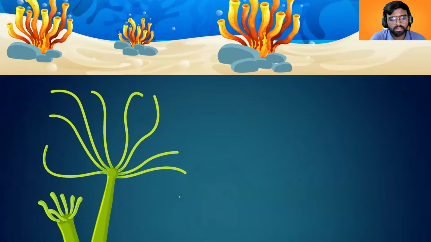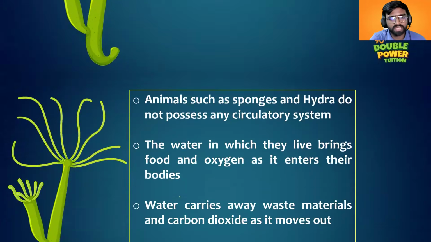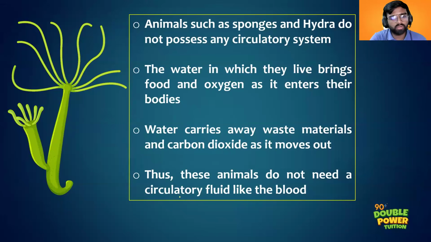Sponges and hydra. The main speciality of both of these organisms is they do not have any circulatory system. Yes, the water in which they are living is doing all the circulation, right? The water in which they live will bring the food and oxygen when it enters into their body, and as it leaves through their body, it will carry away the waste materials and carbon dioxide. So they do not have any circulatory system, blood or anything like that. In them, all the circulation is done by the water in which they are living.